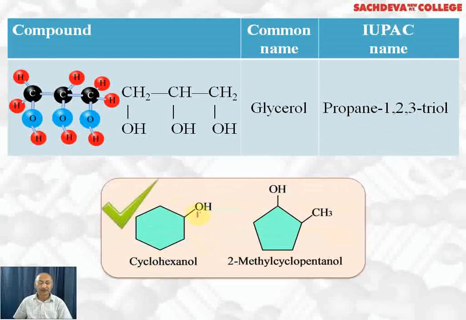In this compound, the OH group is attached to a cyclohexyl group, so it is called cyclohexanol. Here we have a 5-membered ring. OH group is attached to the first carbon, methyl group to the second carbon: 2-methylcyclopentanol. Cyclo we call it because this is a cyclopentane ring. This was a cyclohexane ring, so we call it cyclohexanol.